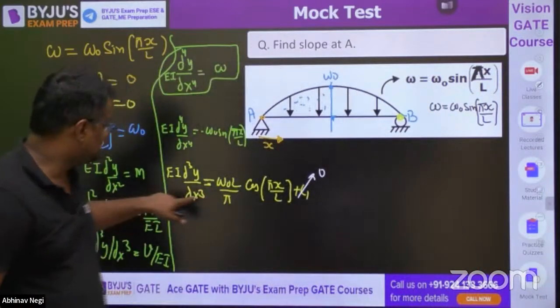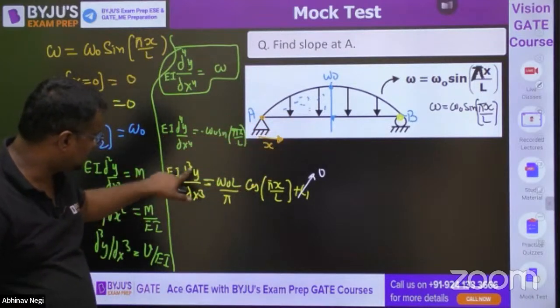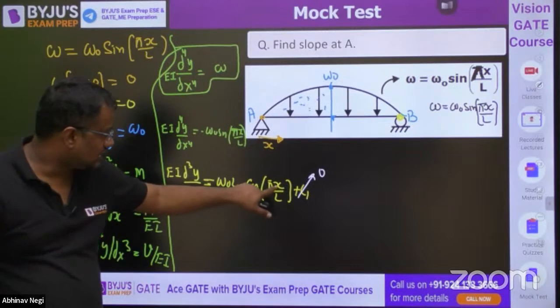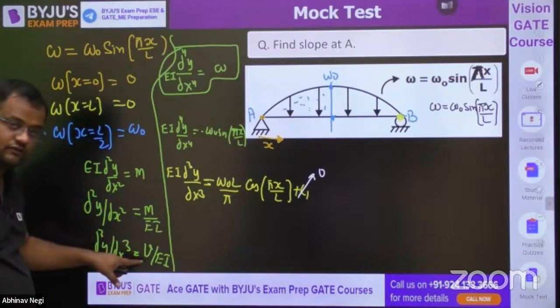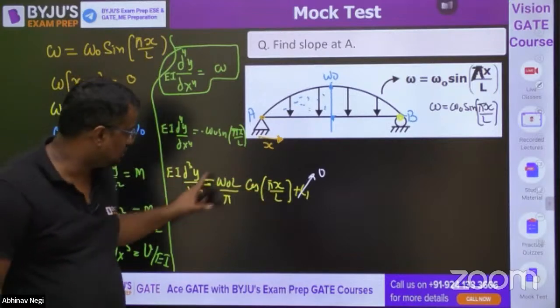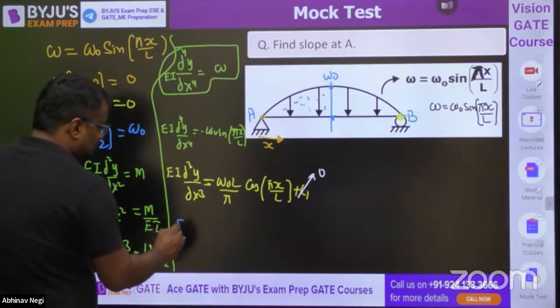So d3y by dx3 is 0. We are at cos, at x is equal to L by 2. So this is 0 at x is equal to L by 2, and cos pi by 2 is also 0. So this, EI d3y by dx3, is shear force. This is 0, this is 0. 0 is equal to 0 plus C1. C1 is equal to 0. Now again one more integration.